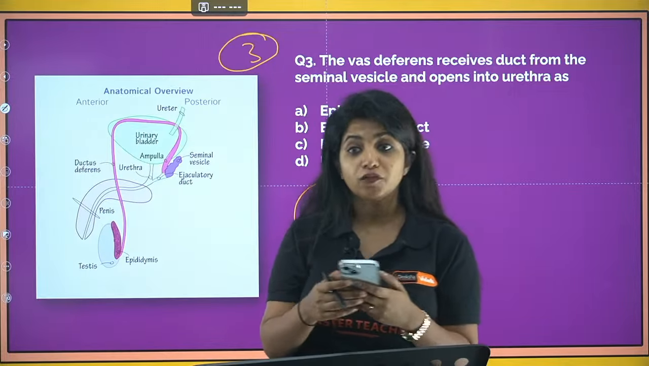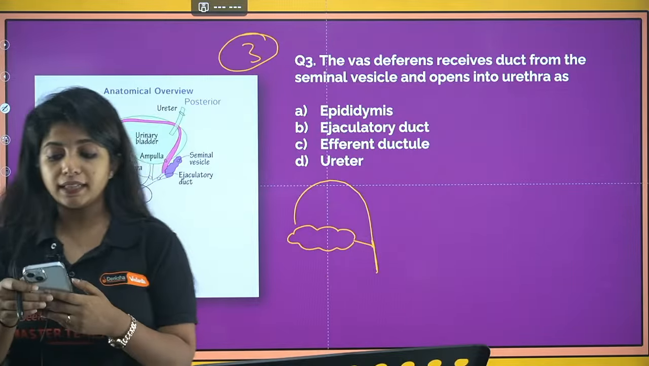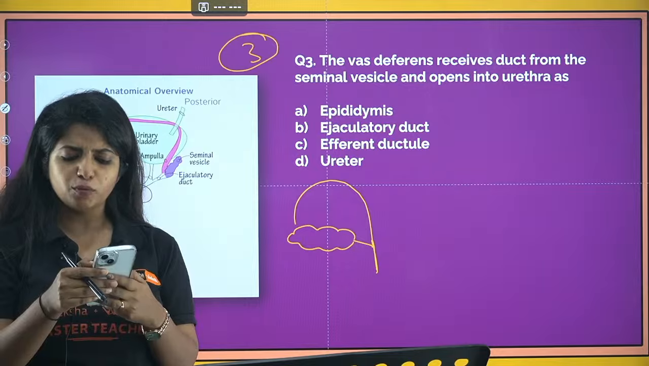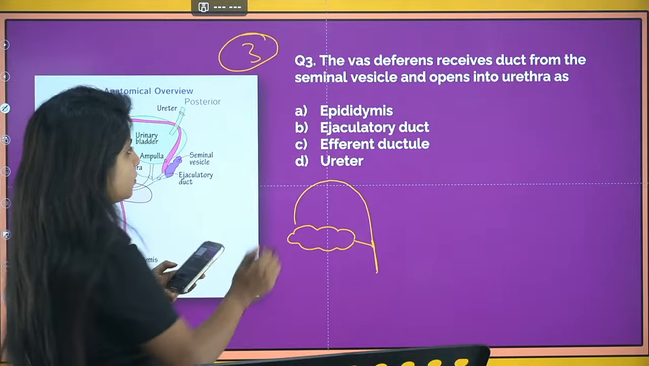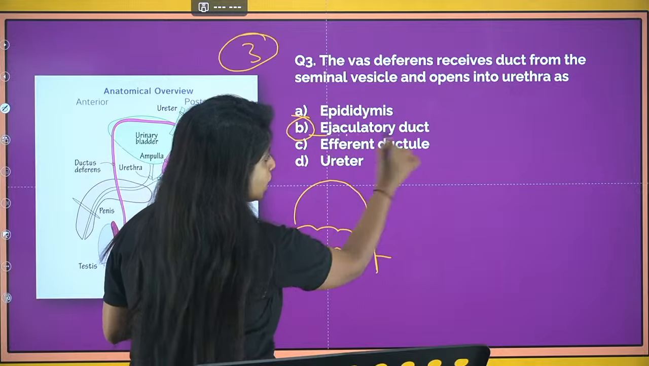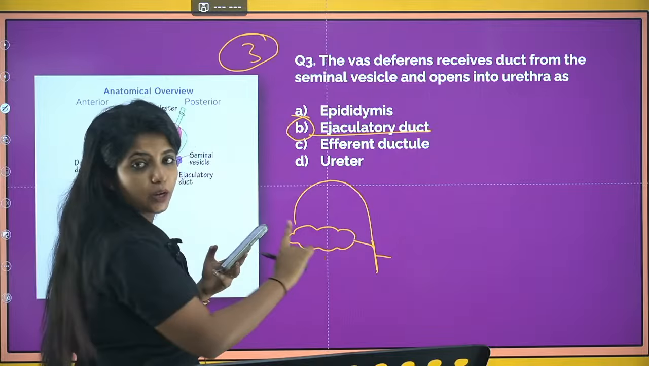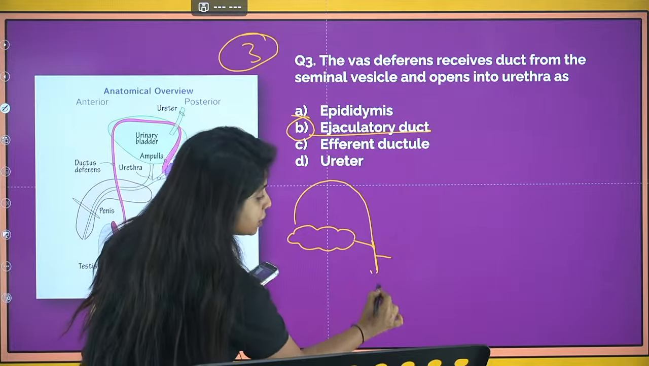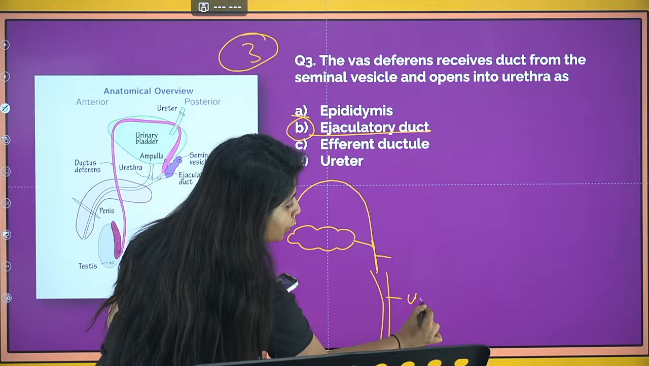My dear children, we want maximum one of you to tell the answers. Otherwise this class is going to be very boring. So Vinay Patil also says it's B. Is it B? Yes, it's B. It is known as ejaculatory duct.